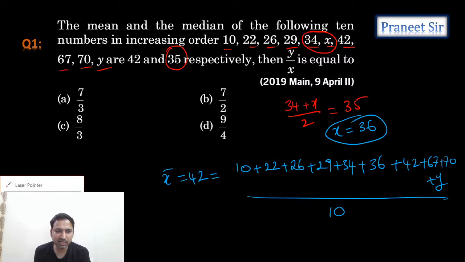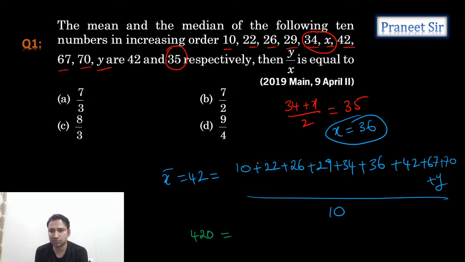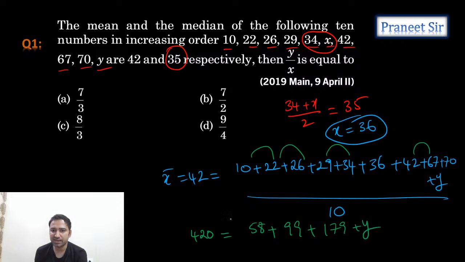Otherwise you can cross multiply this also. That is also fine. So if you cross multiply this, 420 is equal to 10 plus 22, 32. 32 plus 26, which is equal to 58. So 58 plus 29 plus 34, which is 63. 63 plus 36, 99 plus 42 plus 67, which is 109. 109 plus 70, 179 plus y. That's what we're getting, right?